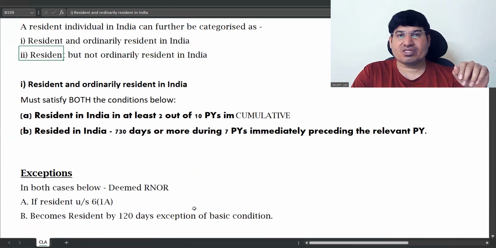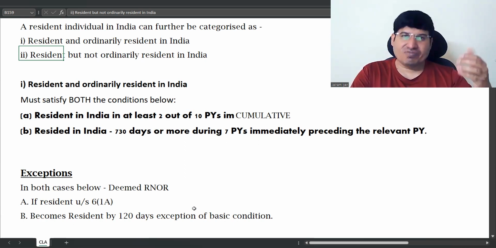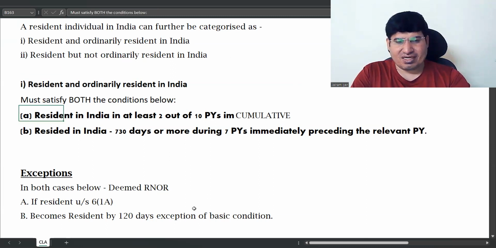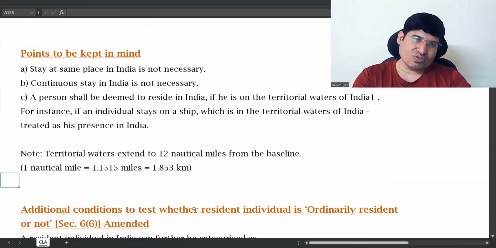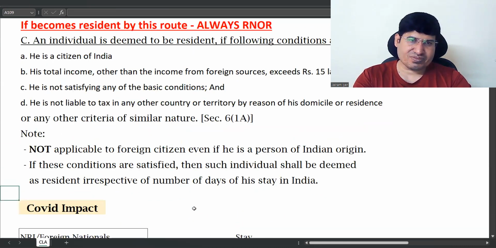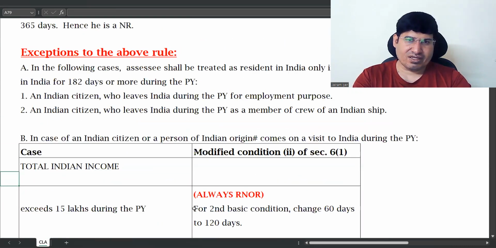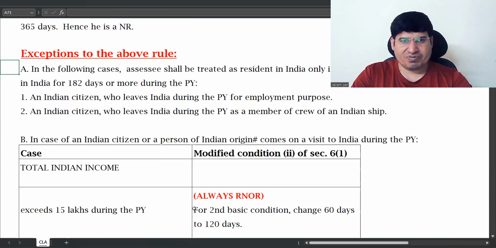So exceptions was in your basic conditions, exception point number B, where we said that he will only become RNOR through this route. That is one exception. Second is exception C, which had four conditions, correct? So if he goes through that route also, he'll only become RNOR. Those are the two things which are stated here. So I'll show that to you again. These were our exceptions.